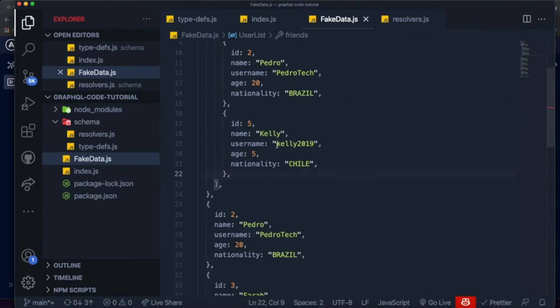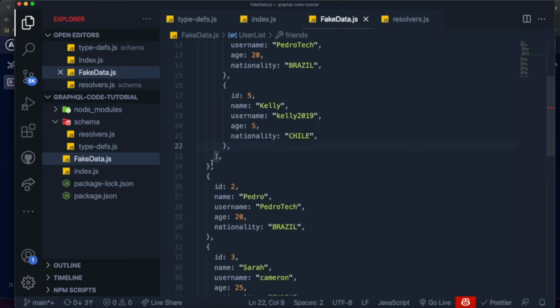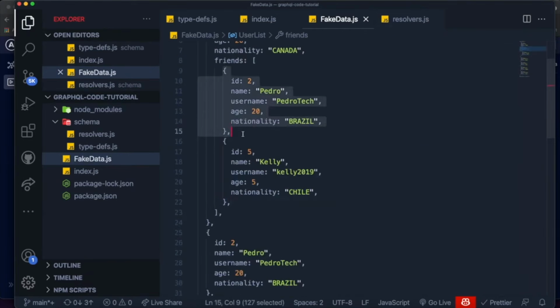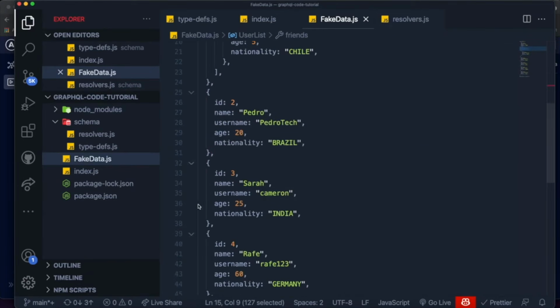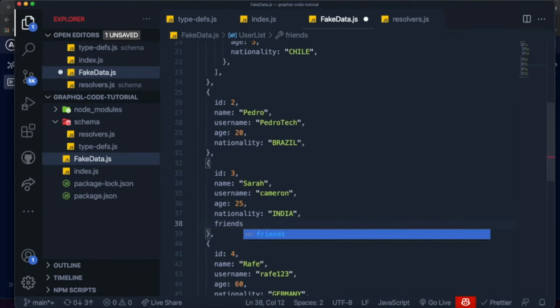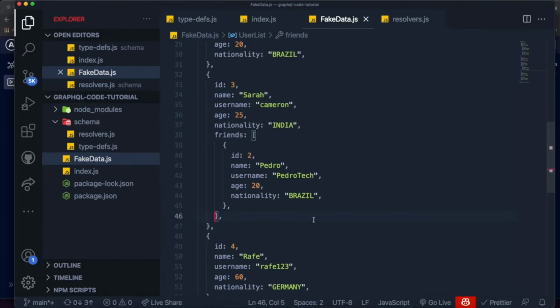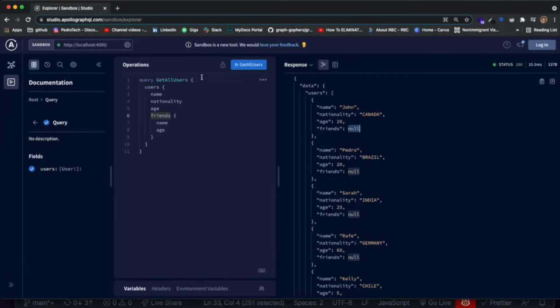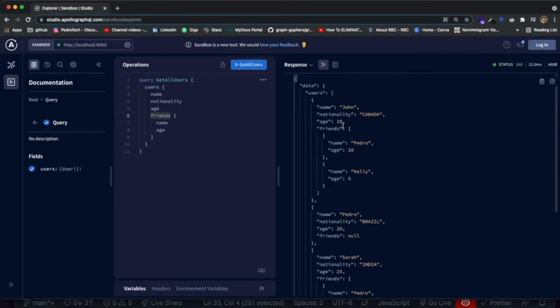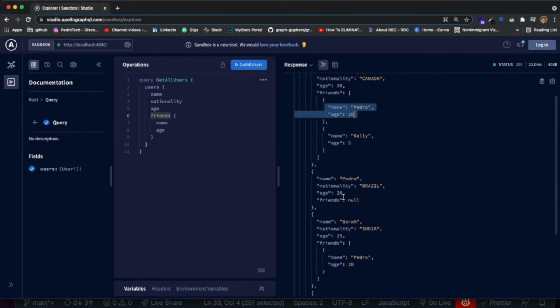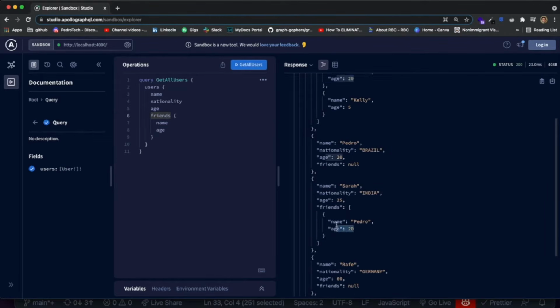I'm also going to make Pedro be friends with someone else. Let me see. I'm going to make Pedro be friends with Sarah. So I'm going to add friends, and I'm going to add a list and just add Pedro inside of here. So Sarah will only have one friend. Now if we come over here and we query, you'll see that now Pedro includes a list of users, and each user only includes the name and the age. And Sarah does the same thing, but only includes Pedro.